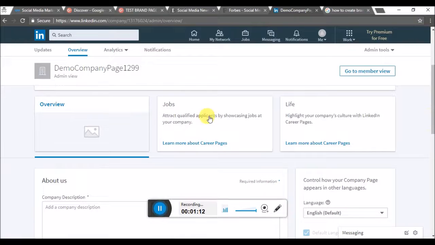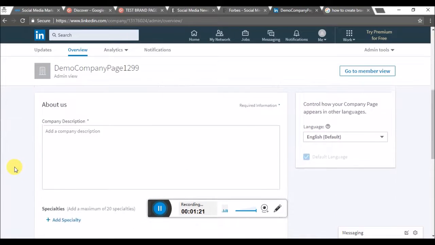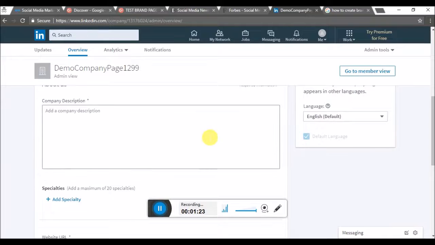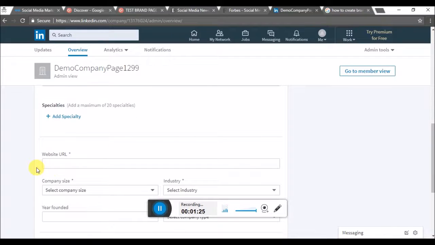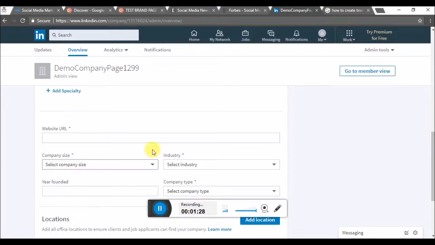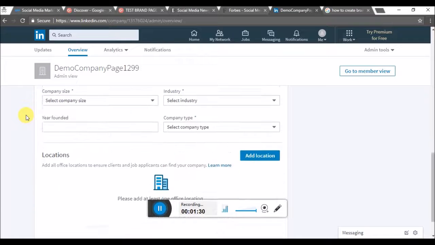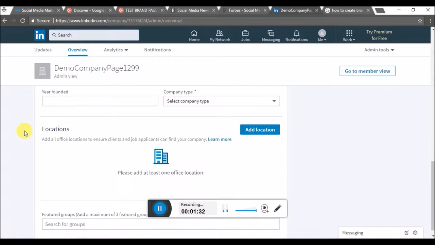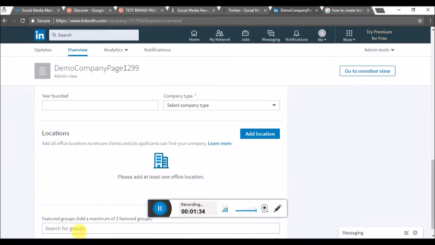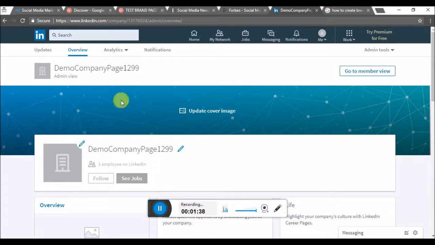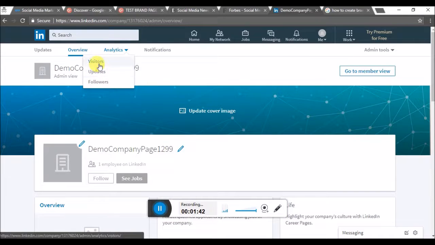You can post jobs and your company's culture with career pages. Then you can write a short About Us, and you can add specialties, website URL, company size, year it was founded, and locations. If you have any groups, you can feature some groups over here as well. You can also go to analytics to see the followers, updates, and visitors from here.